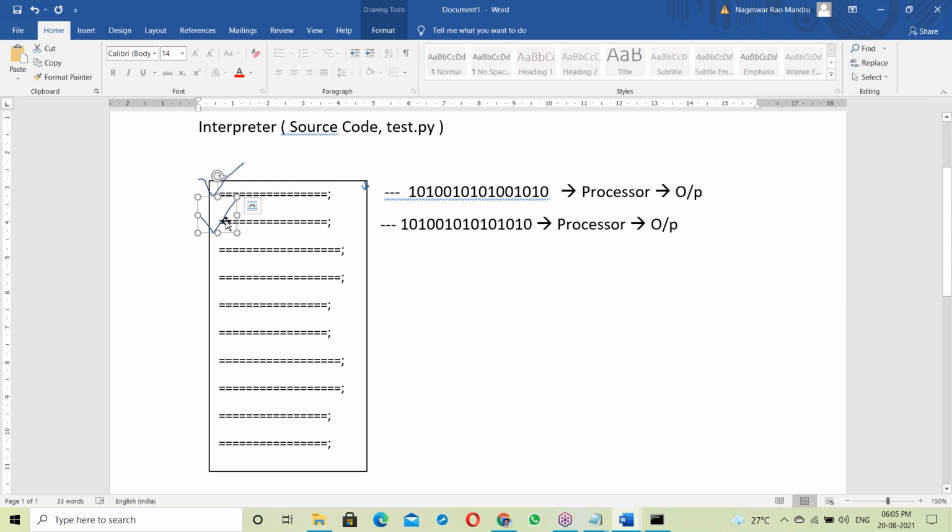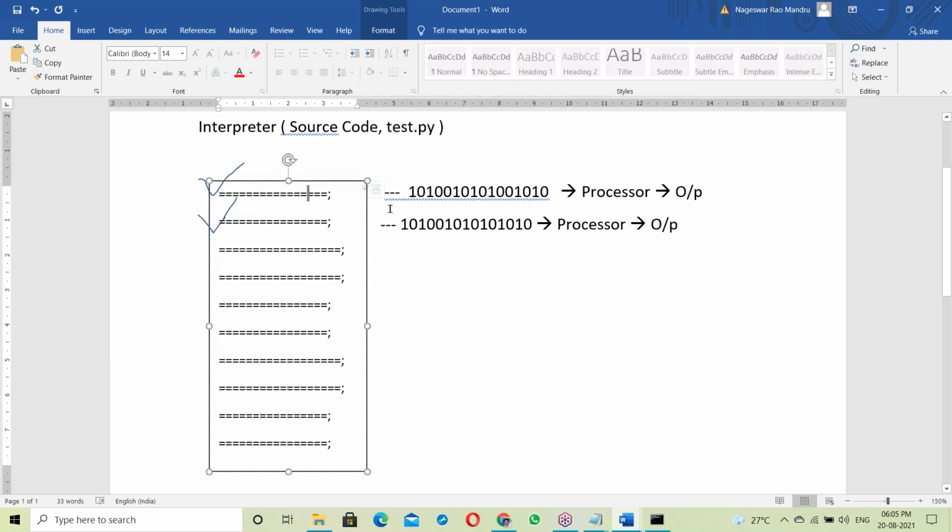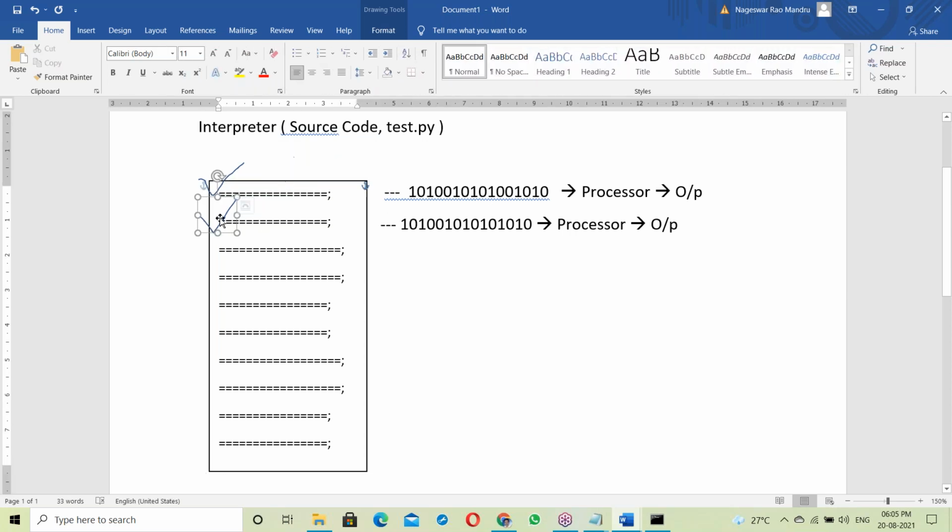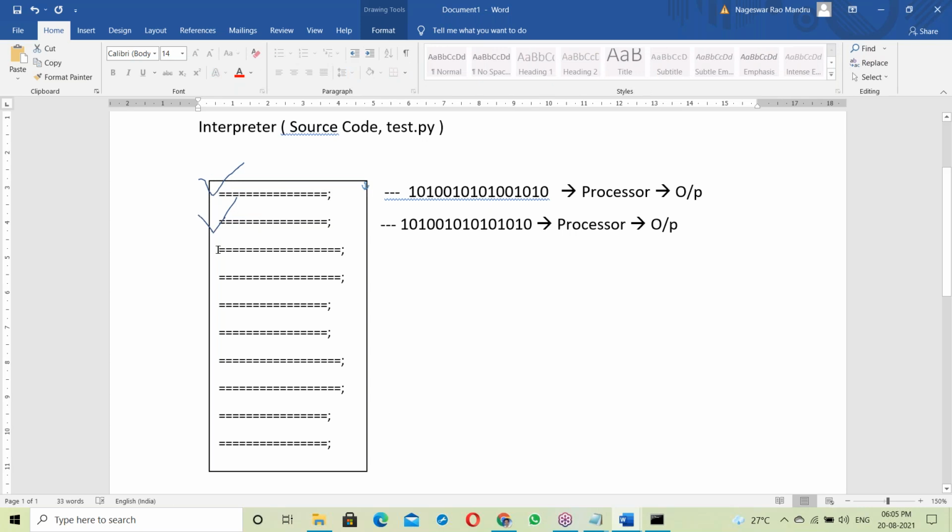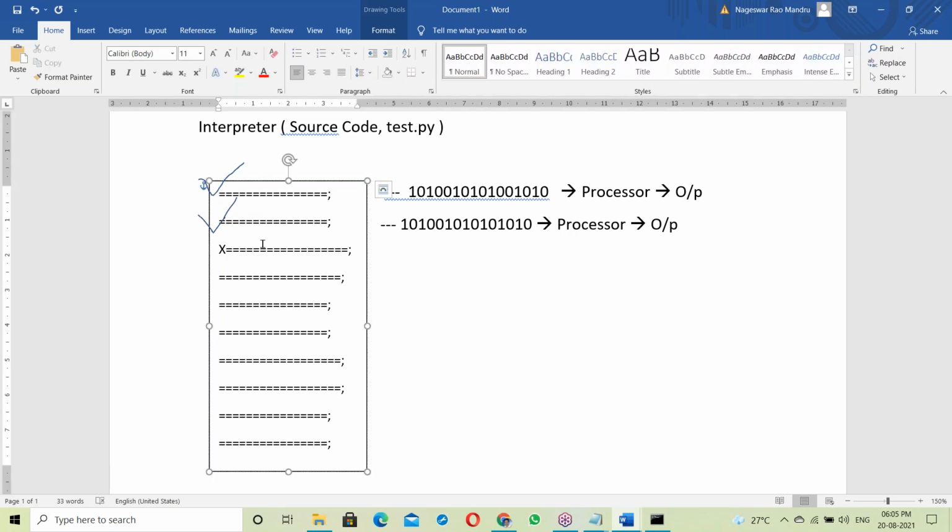So line by line. The first line is checked, then executed. The second line is checked, correct, executed. The third line, something wrong here, stops. Any error simply stops here.